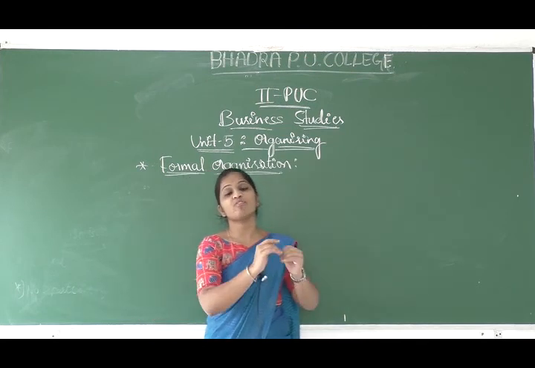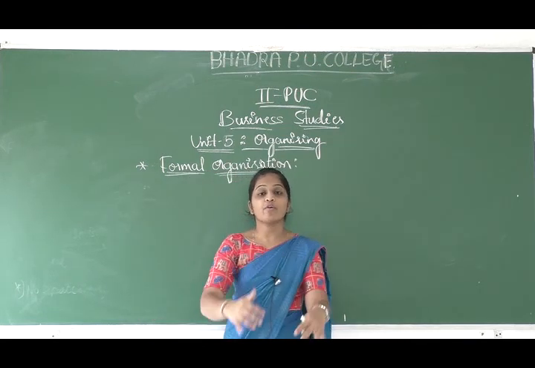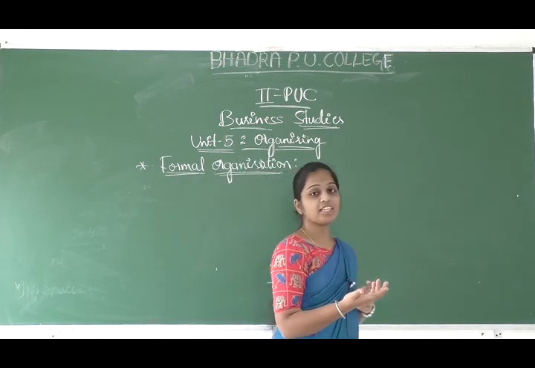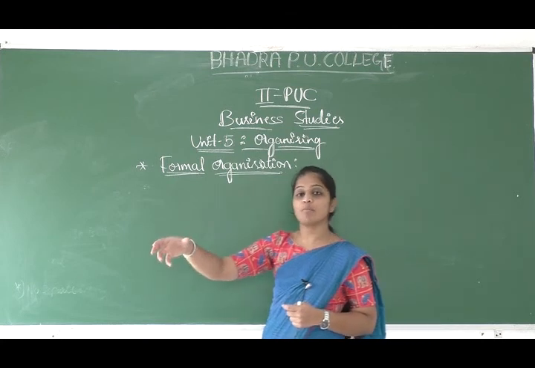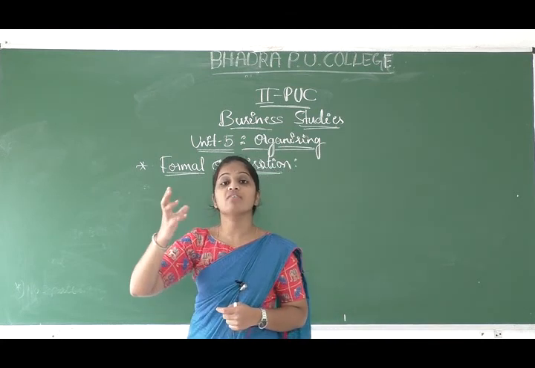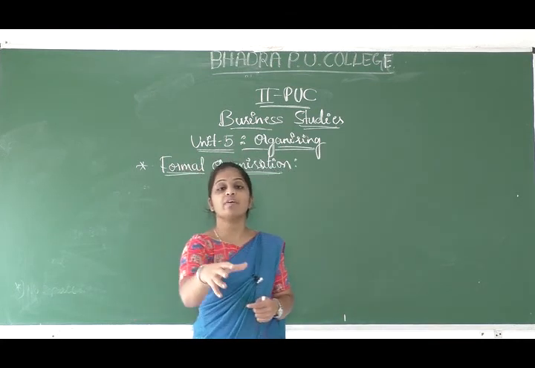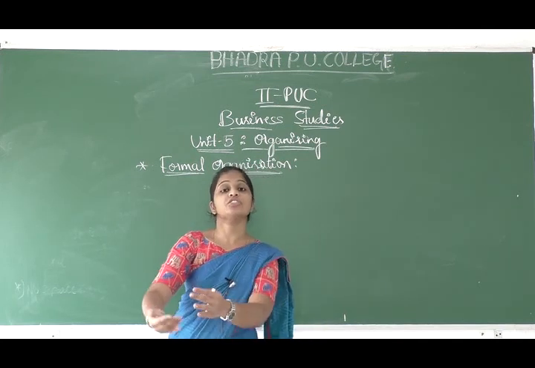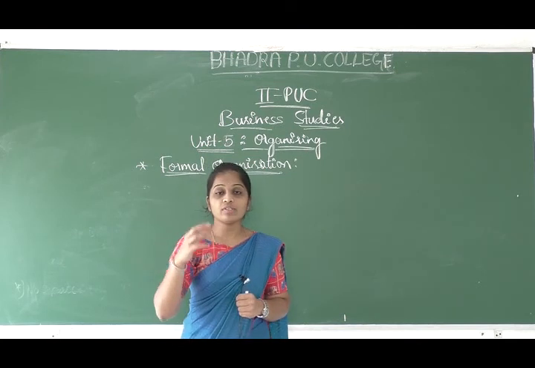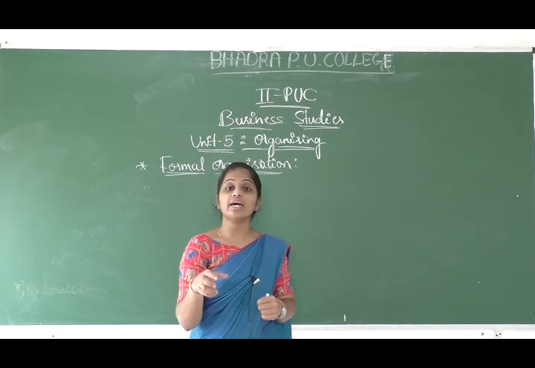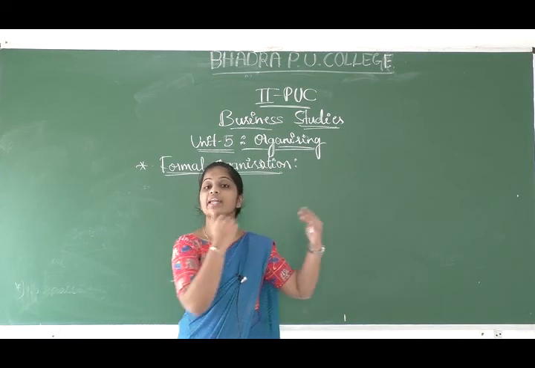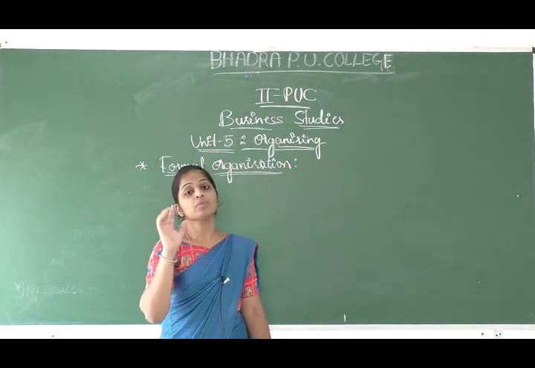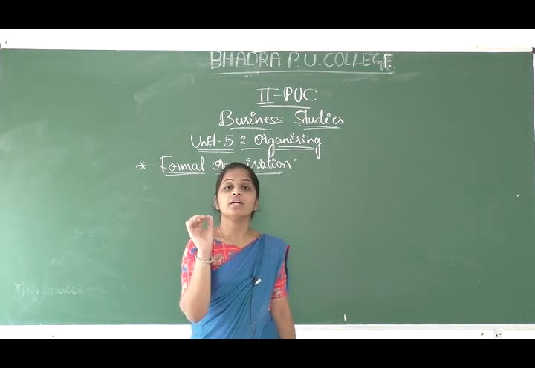In the fourth step, we establish the reporting relationship. Here we create the relationship between the supervisor and the subordinates, because the supervisor must know from whom I should take instructions and to whom I should give instructions. And also the subordinates come to know to whom I should be accountable and to whom I should give feedback.